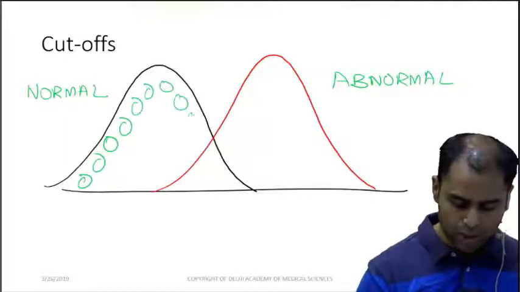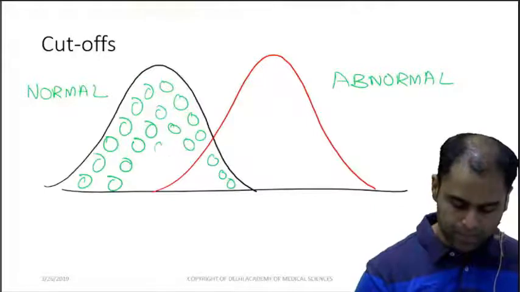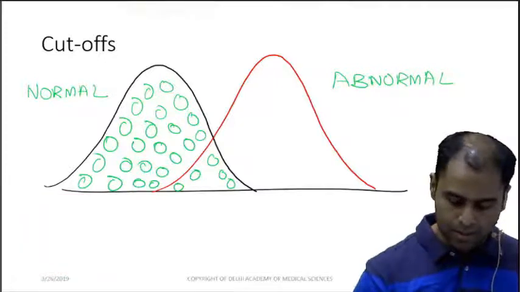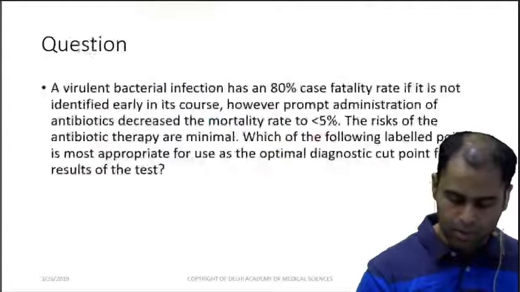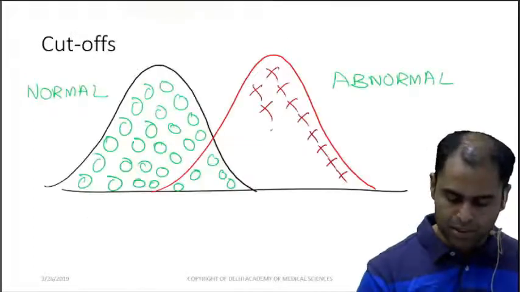Suppose this is the normal population of people, whereas this is the abnormal or the diseased population.